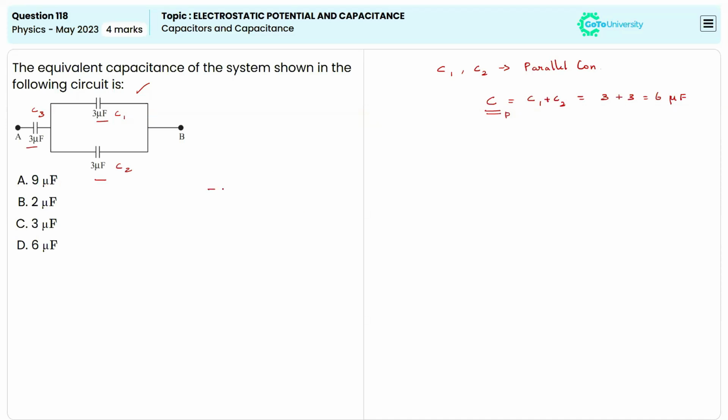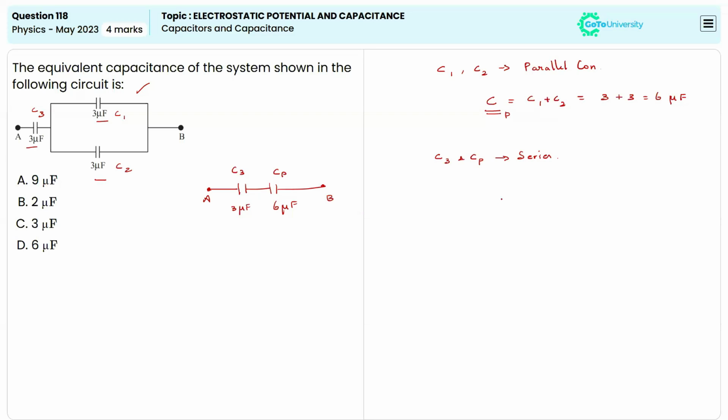So now we can draw the diagram as here we have a point A which is our capacitor 3. Now we calculated the total capacitance which was connected as 6 microfarad, right? So this is our 3 microfarad. So now we can calculate the capacitance of C3 and the parallel capacitor, which was connected in series, right?